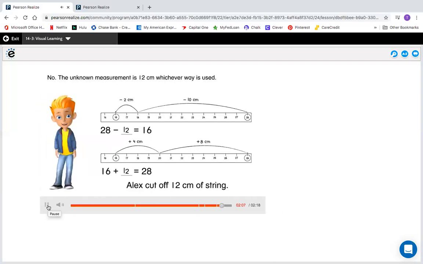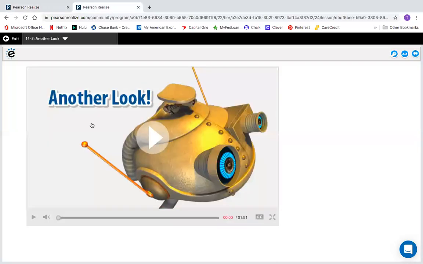No, the unknown measurement is 12 centimeters, whichever way is used. Now you know how to use drawings and equations to solve measurement problems. So let's watch the other video.